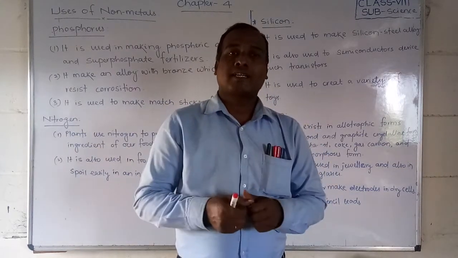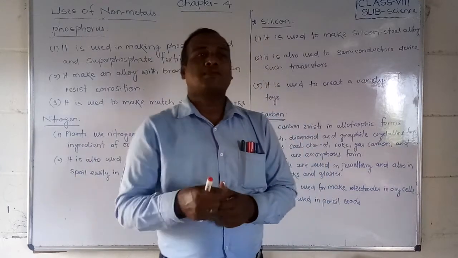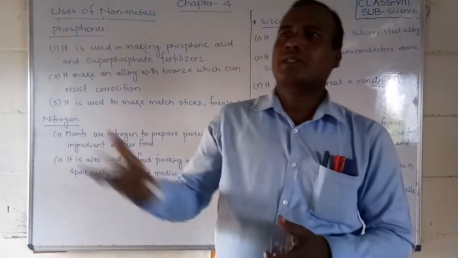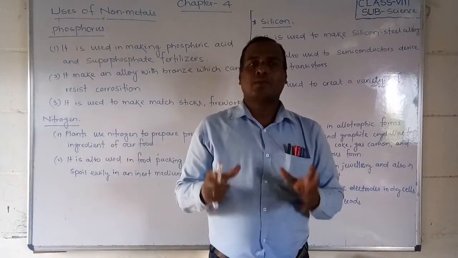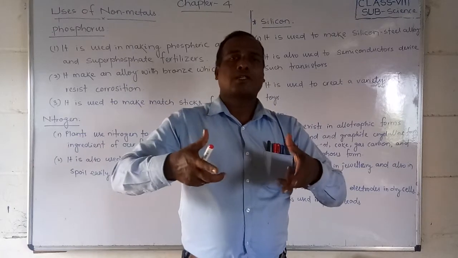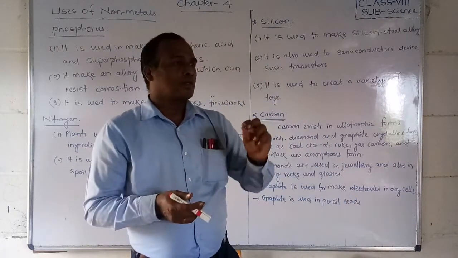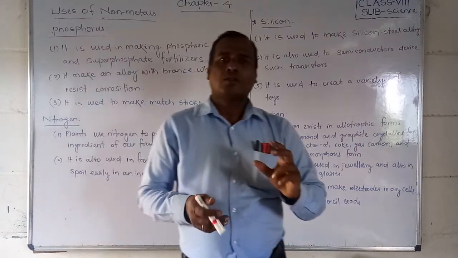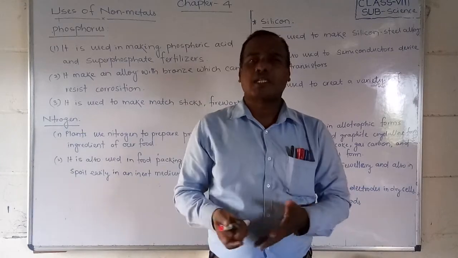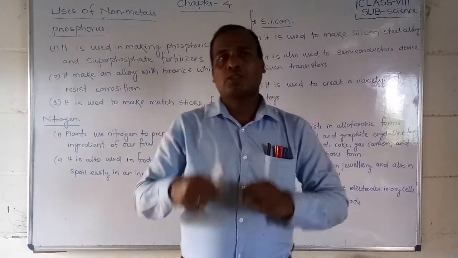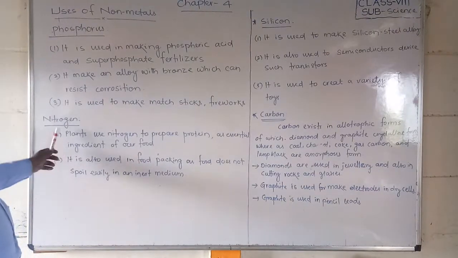That is nitrogen gas. Because of the nitrogen, some food items do not spoil, and whenever you tear the packet, the food is long lasting. So these are the uses of nitrogen.